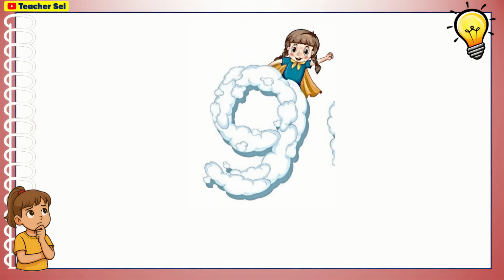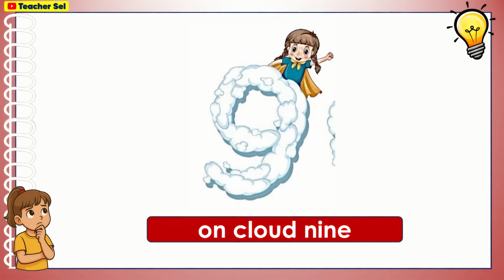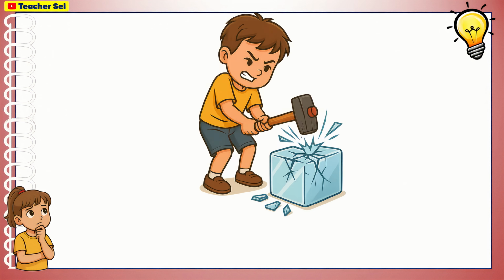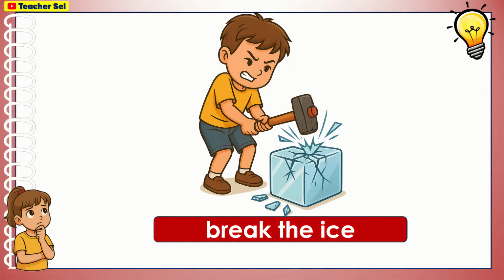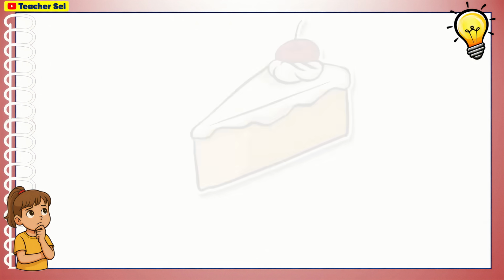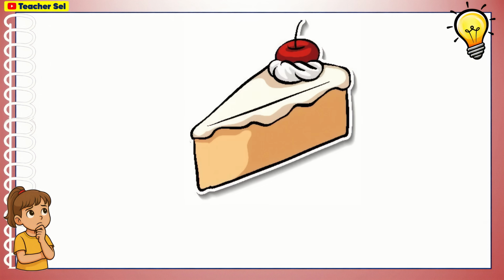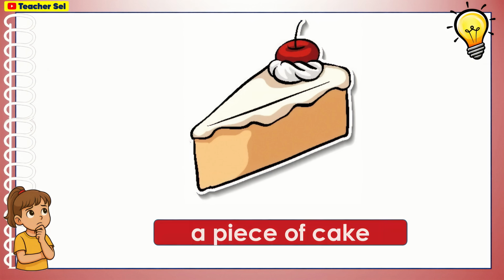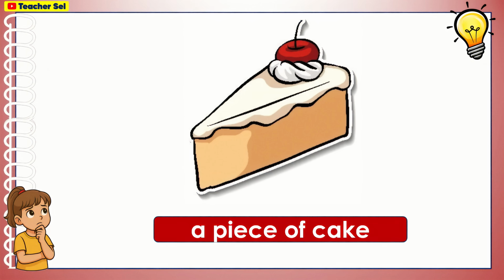Third picture, on cloud 9. Next picture, break the ice. Next picture, a piece of cake.